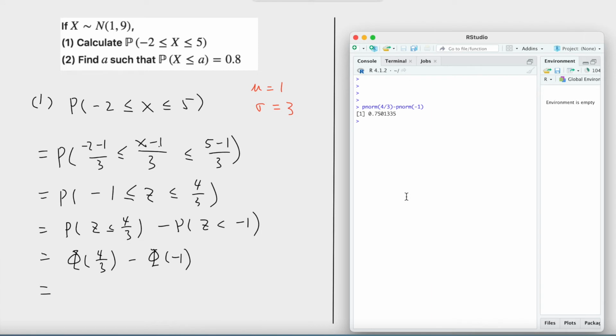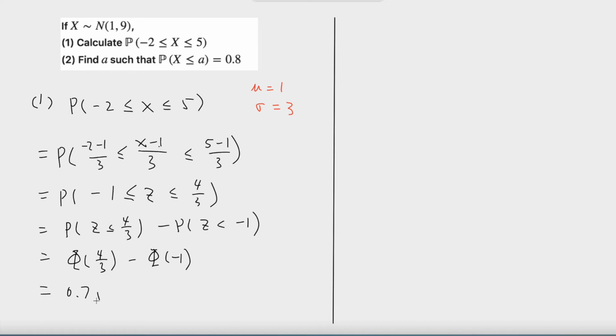So this is equal to 0.775. Okay, let's look at the second question. Find A such that the probability X is less than or equal to A is equal to 0.8.